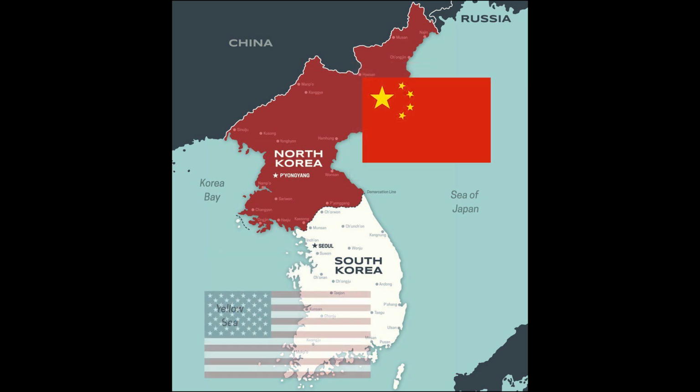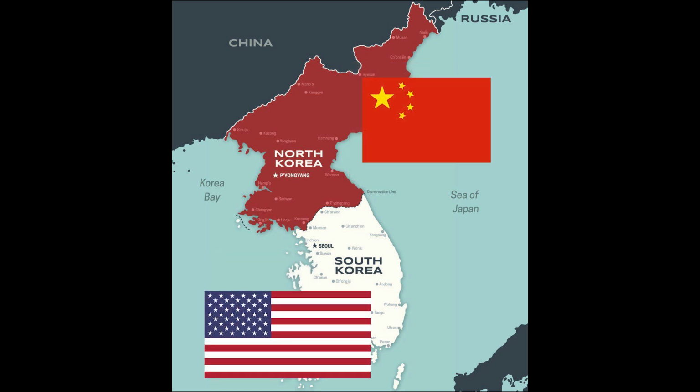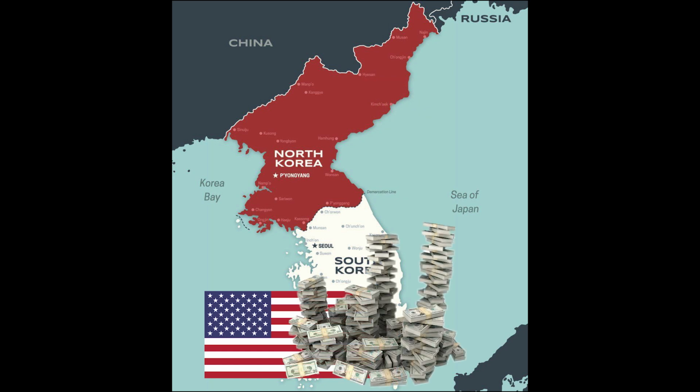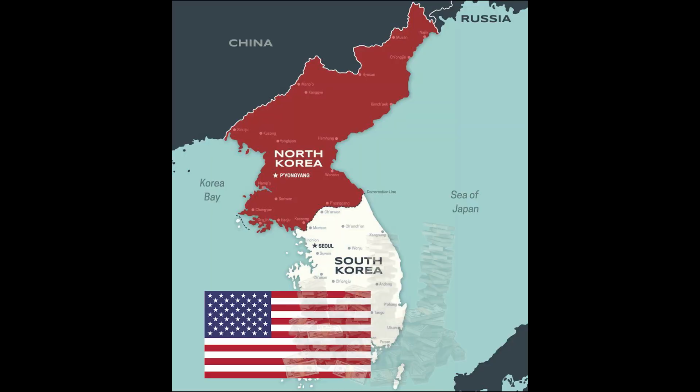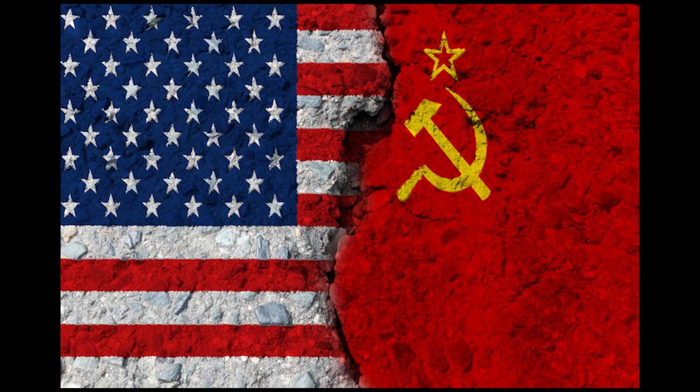China helped North Korea while the U.S. helped South Korea. The United States got involved by supporting South Korea with materials and funds after North Korea's surprise attack. They did this because they were afraid that communism would spread across the world, which posed a threat to the free world and its security.